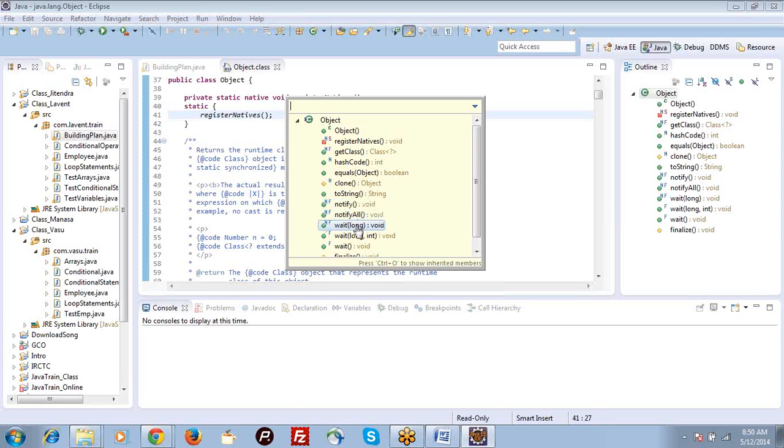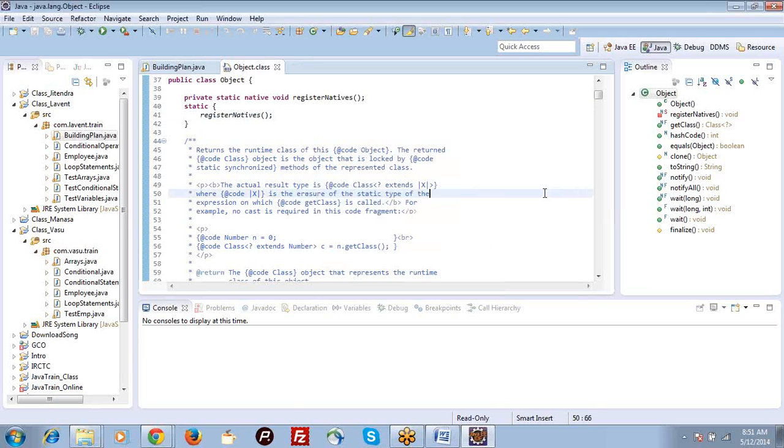Notify, notifyAll, and wait will all be used in multi-threading programming. For Selenium, we don't implement threads and all, so I don't want to discuss it. This will be helpful in multi-threading programming.